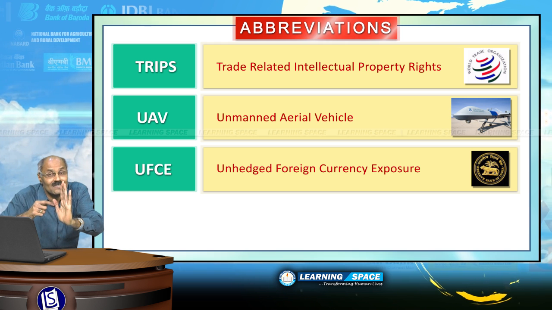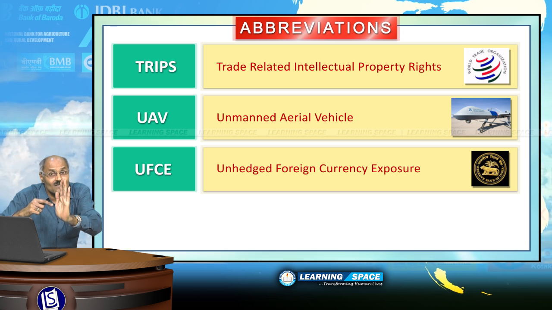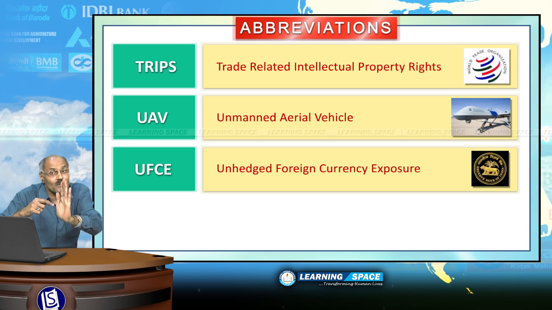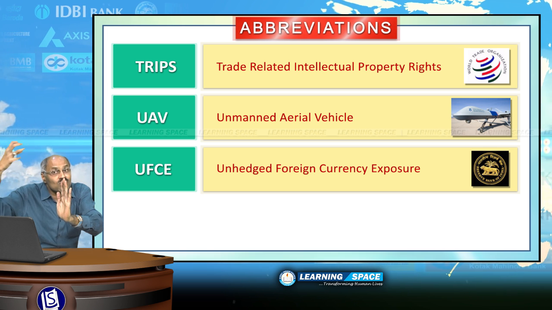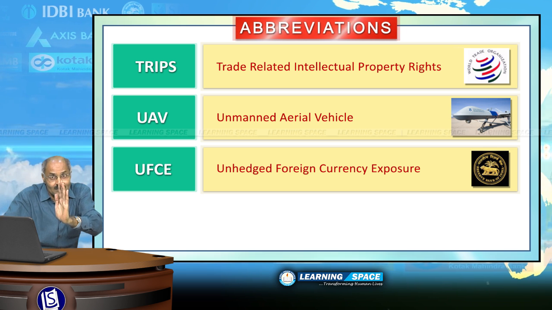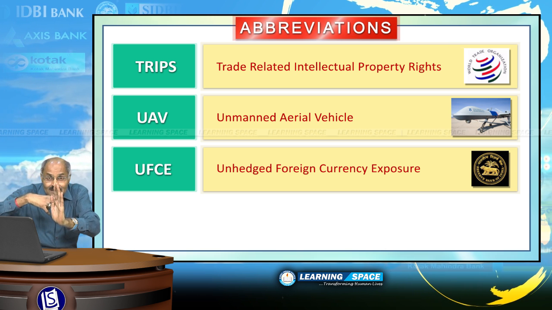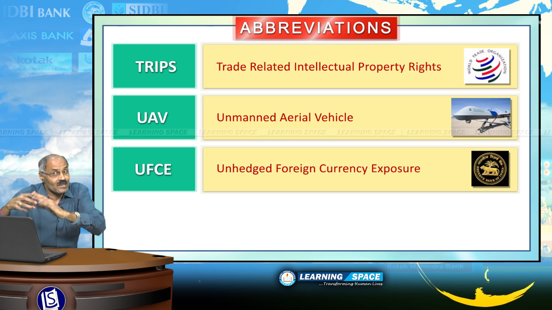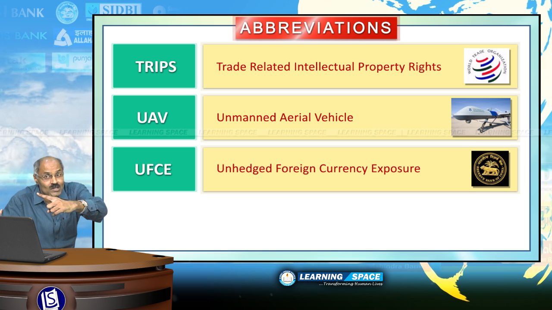Hedging prevents the risk. That means the persons exposed to foreign currency can be protected against currency risks through hedging. If it is not there, then it is unhedged foreign currency exposure.